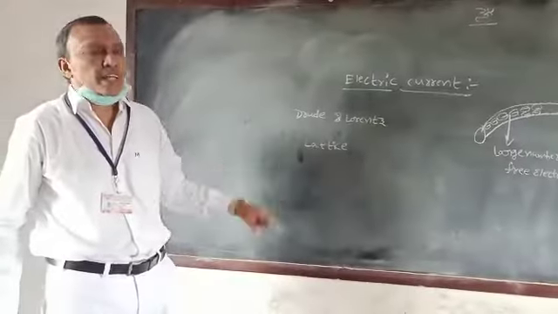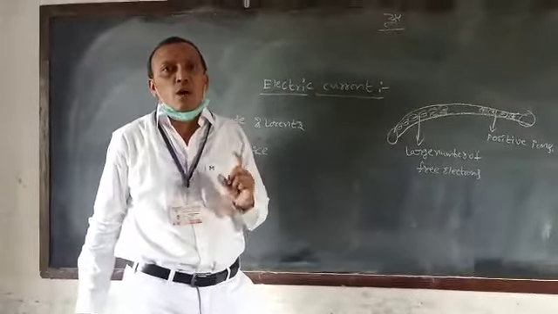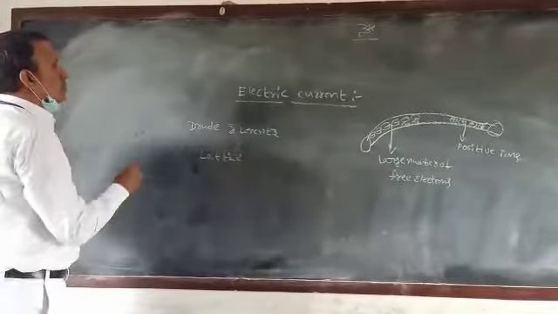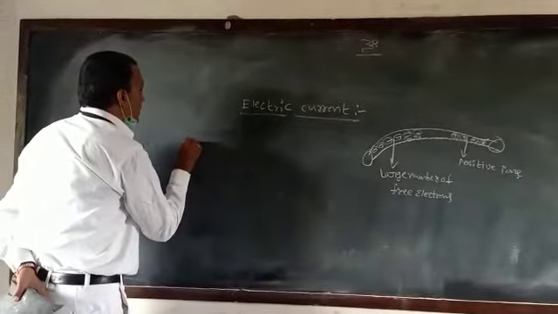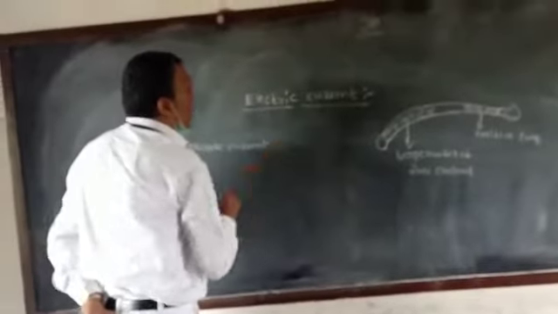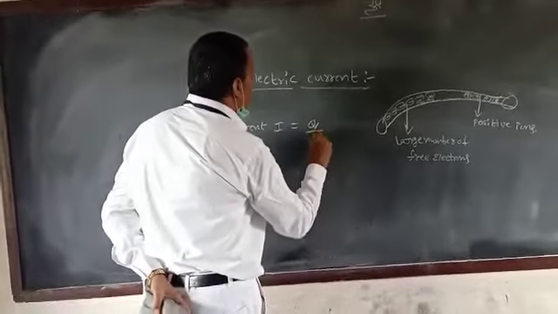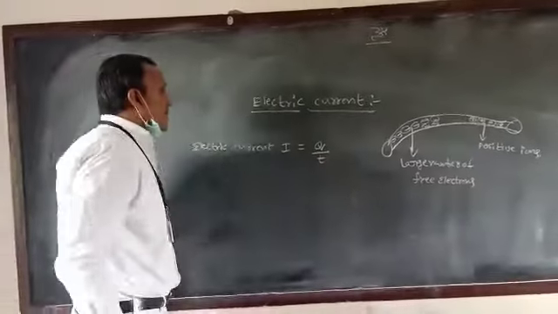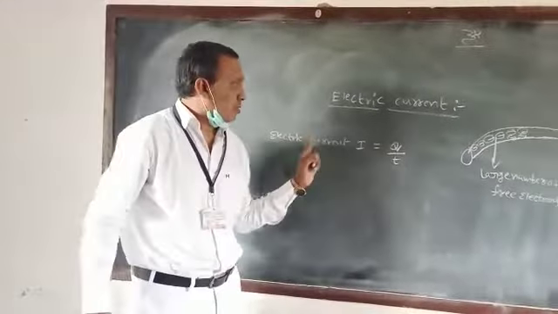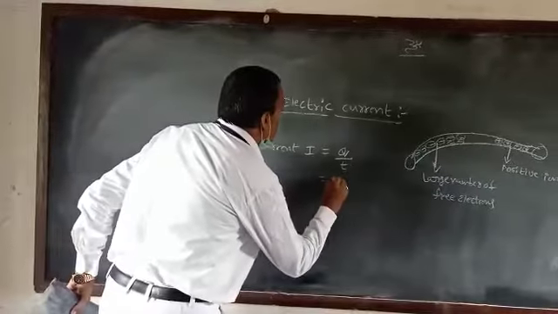Okay. My question is, what do you mean by electric current? How to measure the electric current? Okay, let us now discuss. Electric current is represented with the letter I equals Q by T. We can say that electric current is ordered electric charges. So that's why we can say that electric current I equals electric